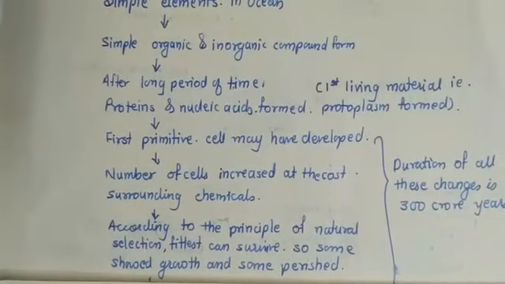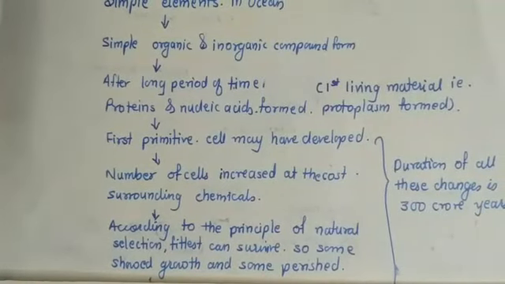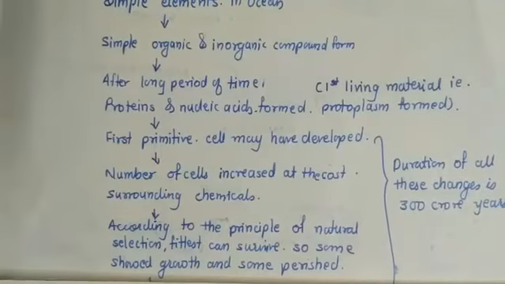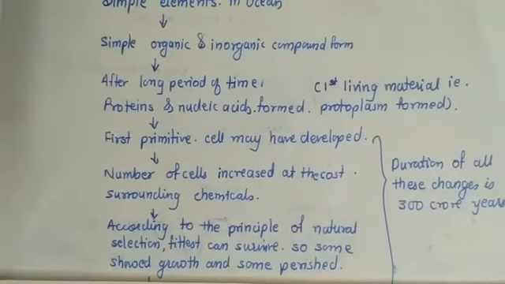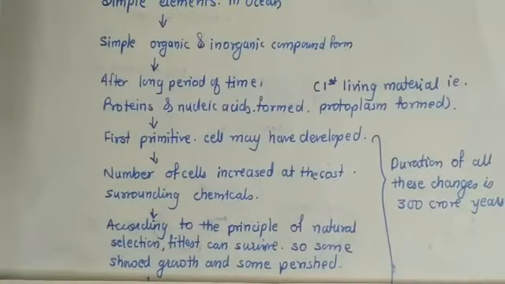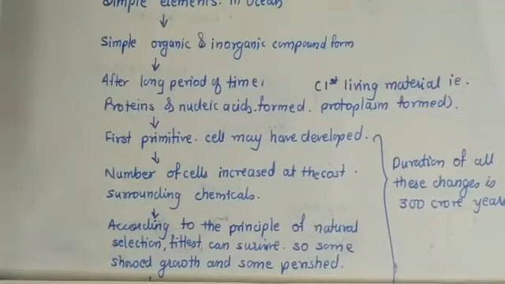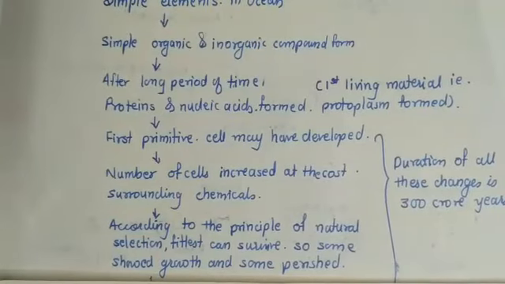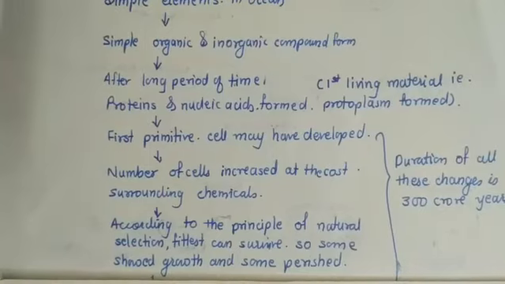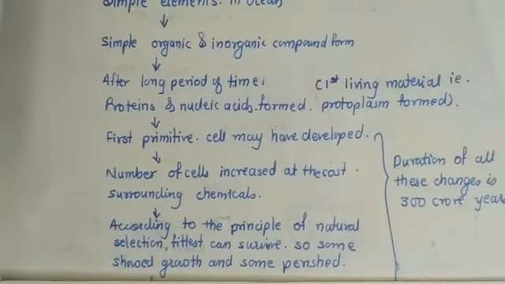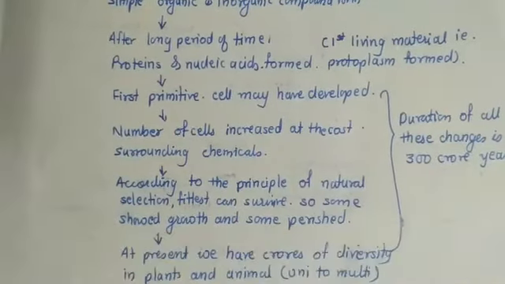According to natural selection given by Darwin, the fittest one can survive. So some of the cells which adjusted to their surroundings showed growth, and those which did not adjust to the environment perished. Perished means finished, the end of their life.